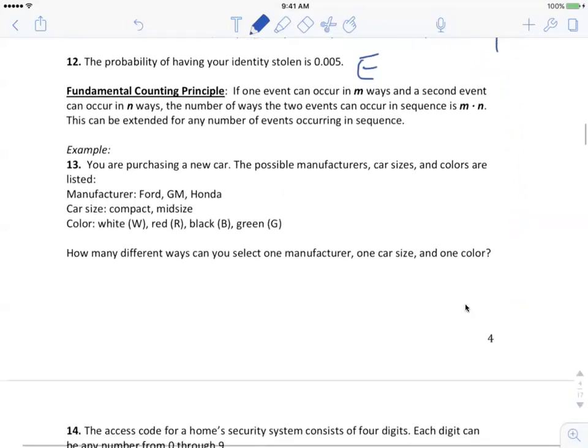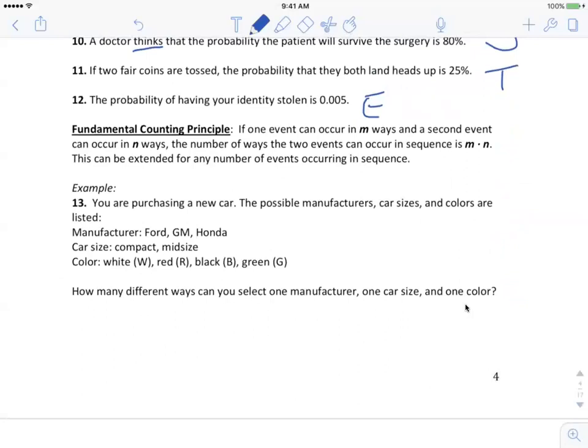Next, we'll get to some fundamental counting principles, or coming up next is some ways to do some counting so that we don't have to list every outcome in a sample space, and then we can find the probabilities based off of these counting principles. Let's look at some examples. Fundamental counting principle: if one event can occur in m ways and a second in n ways, the number of ways that the 2 events occur in sequence is m times n. So you just multiply the 2 together. And that can be extended for any number of events.